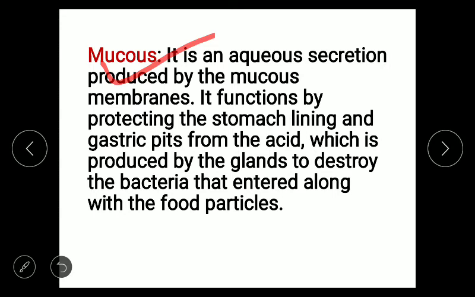It is an aqueous secretion produced by the mucous membrane present inside the stomach. It functions by protecting the stomach lining and gastric pits from the acid. We all know that hydrochloric acid is also secreted from the stomach. This hydrochloric acid can damage the inner wall of the stomach. So the inner wall of the stomach remains protected from the hydrochloric acid with the help of mucus. This mucus lines the inner lining of the stomach so that it remains protected from the hydrochloric acid.